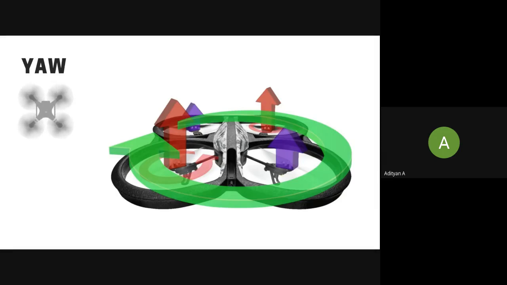Right? So let me go through that again. To get a clockwise yaw, you increase the thrust on the anti-clockwise rotating propellers or motors. To get a counterclockwise yaw, we increase the thrust on the clockwise rotating propellers. Now, is that clear to everyone? If anybody has any doubts, you can shoot right away. Any doubts? All right, we'll proceed. Cool.